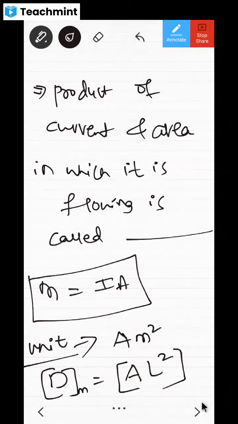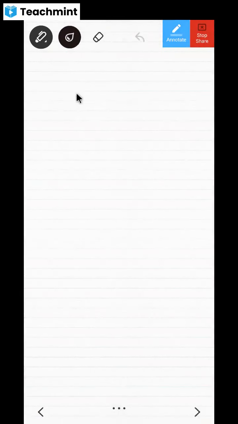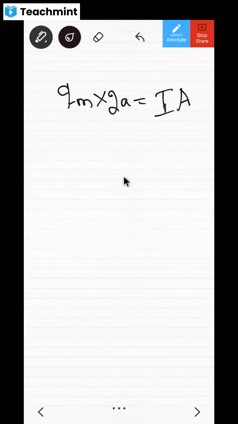Now, can I say Qm into 2A is equal to IA? Qm into 2A is also magnetic dipole moment, and IA is also magnetic dipole moment. Qm means magnetic charge.